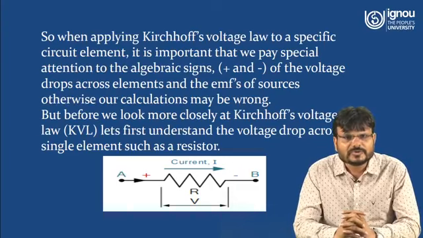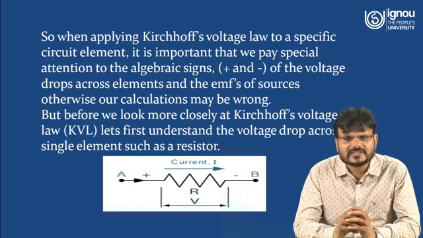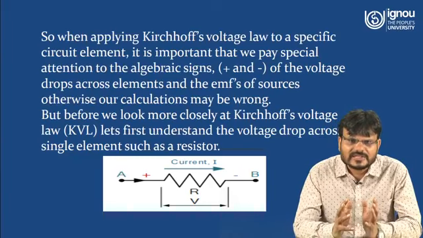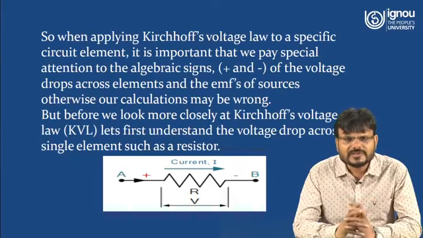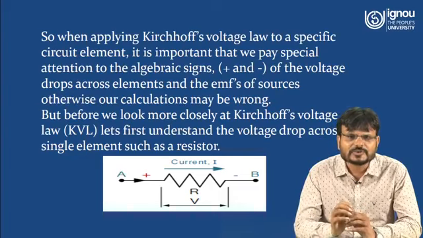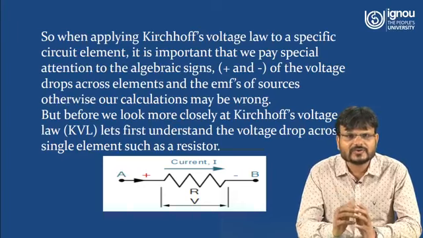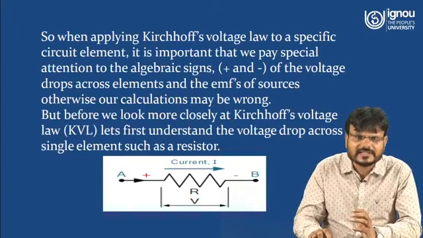But before we look more closely at Kirchhoff's voltage law, let us first understand the voltage drop across a single element such as a resistor. So here you can see one resistance has been shown, denoted by R, and one voltage has been applied across terminals A and B. So if current I is flowing from A to B, what will be the voltage drop across this resistance? It will be V is equal to IR. So the polarity you can see here. So this V can be denoted as minus I into R. So this is how you have to apply KVL in any circuit.